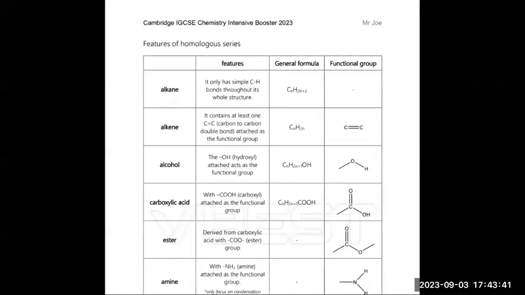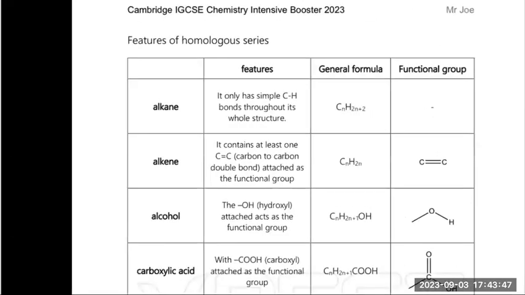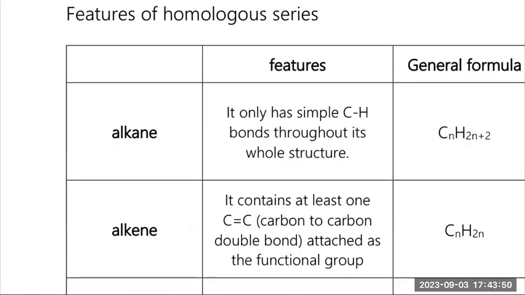Then the characteristics, I can quickly go through, but I hope you still remember. Basically, alkane, you can copy down: they contain carbon and hydrogen. Then highlight, remember they have single bonds, which is saturated.